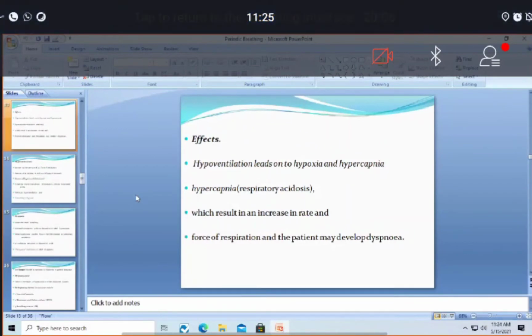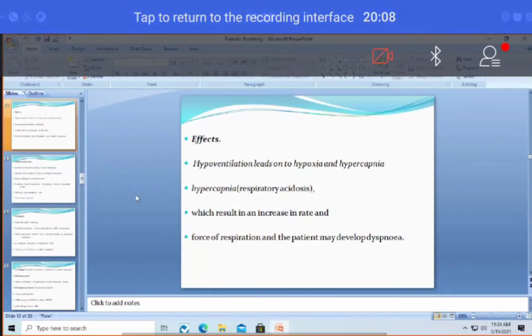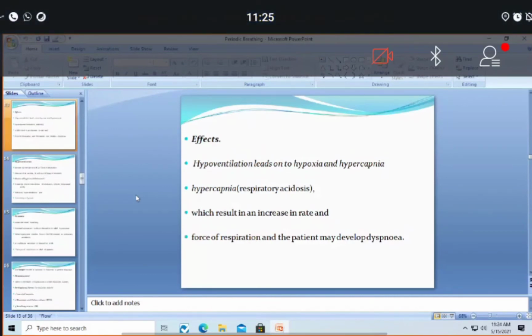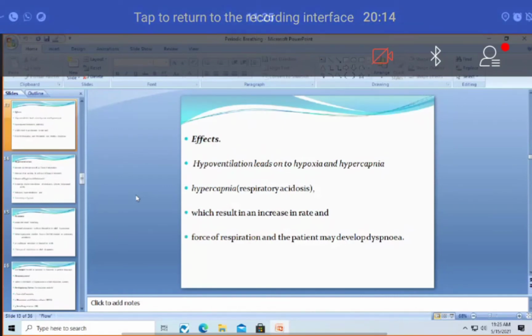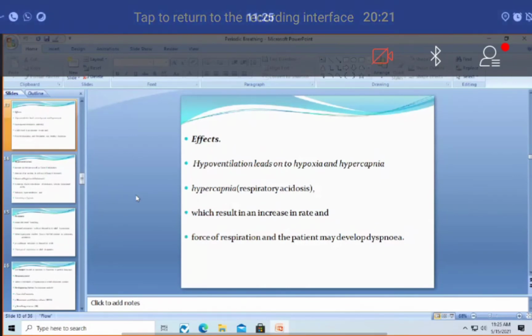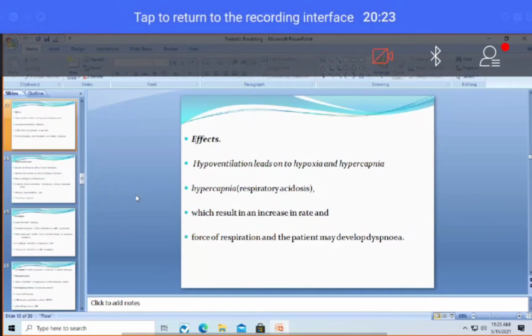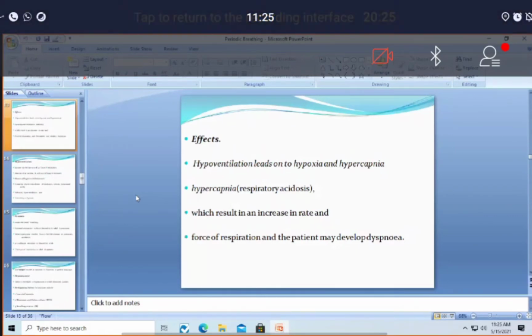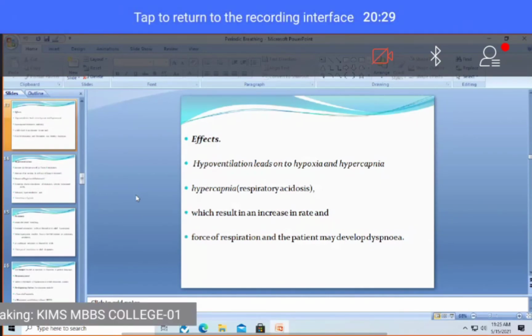This hypoxia and hypercapnia together, because of respiratory causes, result in a condition known as respiratory acidosis. And this hypercapnia has a defense mechanism, stimulating the respiratory centers to increase the respiratory rate and correct the oxygen and carbon dioxide partial pressures respectively.